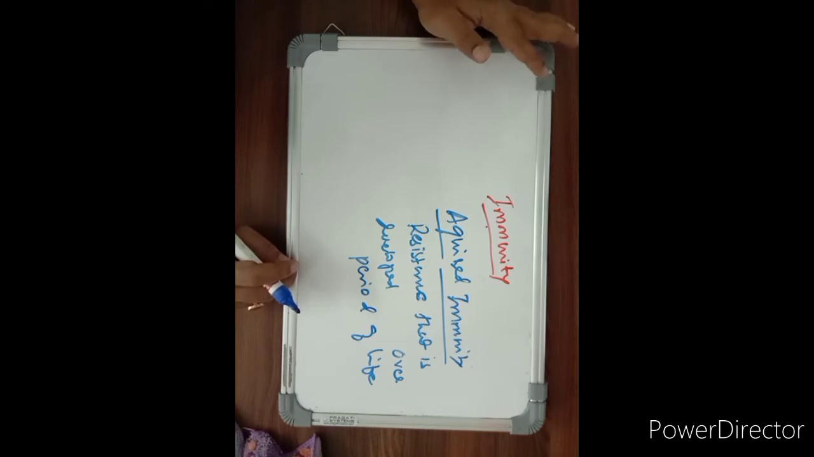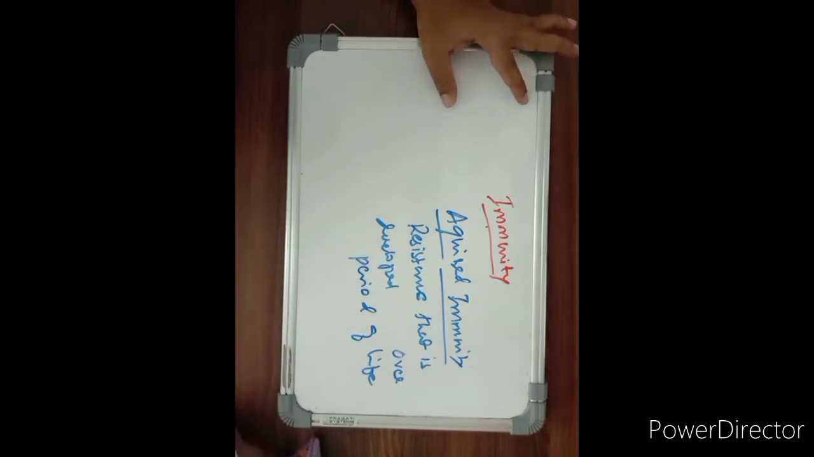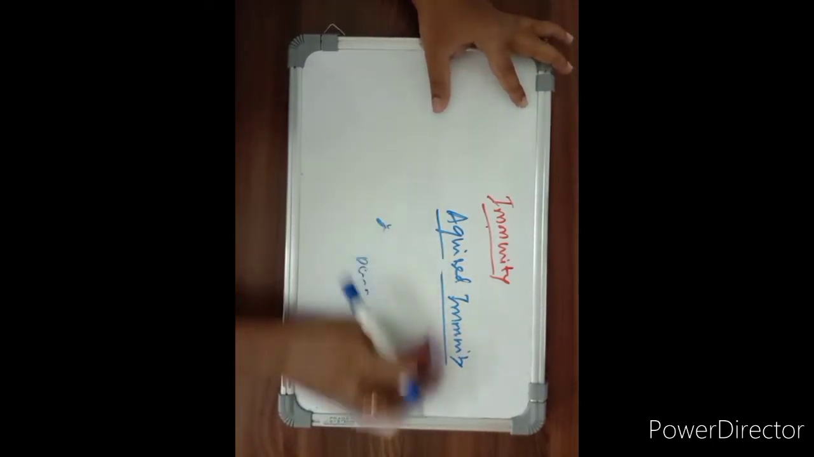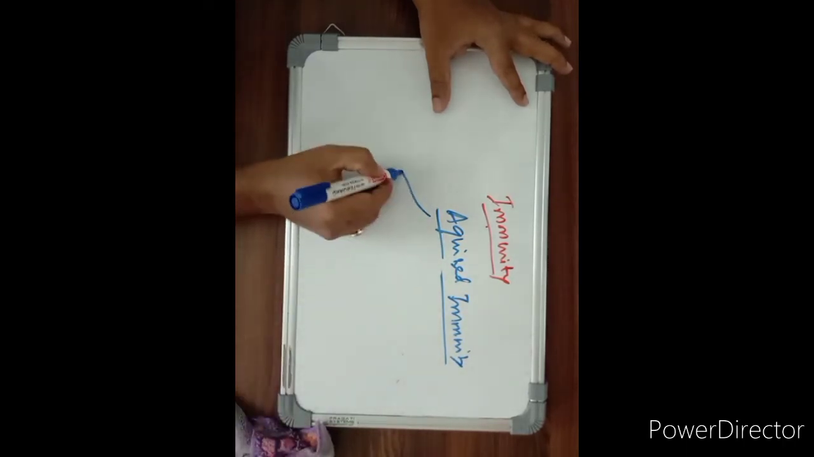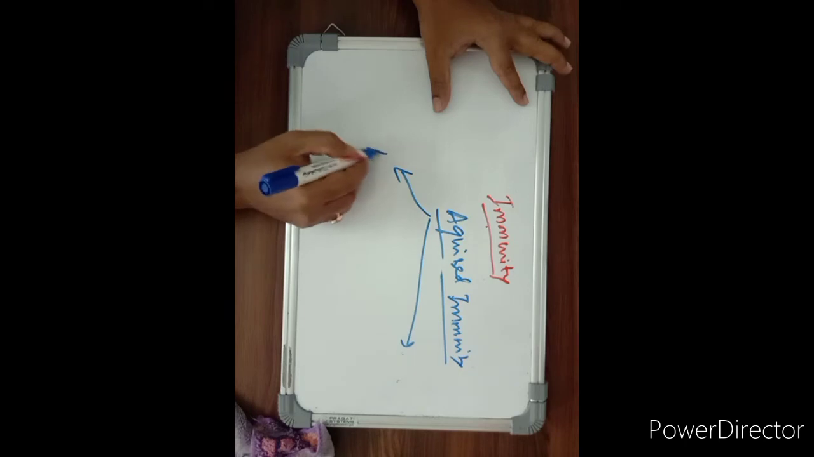Acquired immunity does not come by birth. The individual will acquire this immunity as he grows, as he develops. So that is known as acquired immunity. In this acquired immunity, again we have two types, that is active and passive.